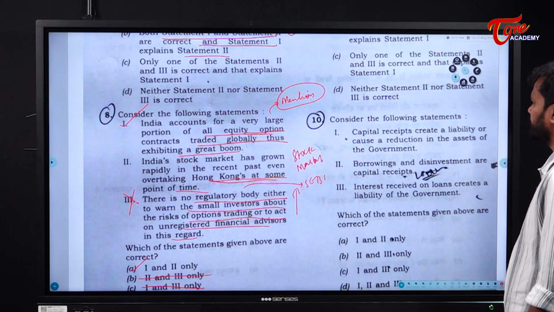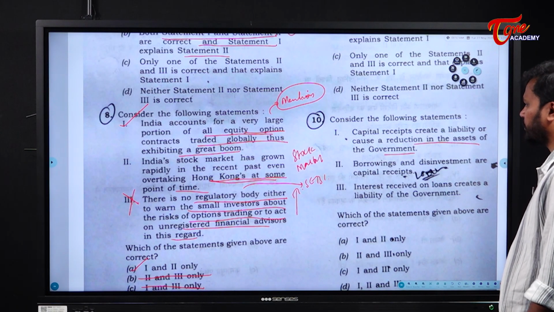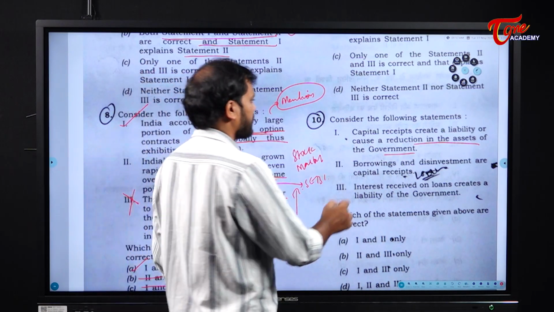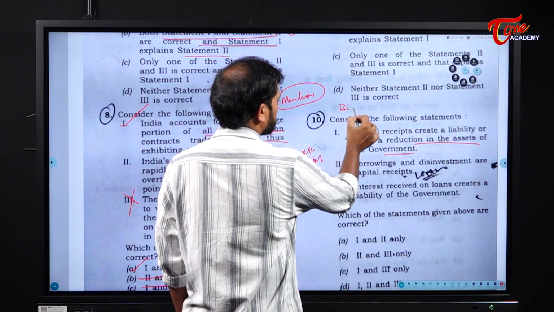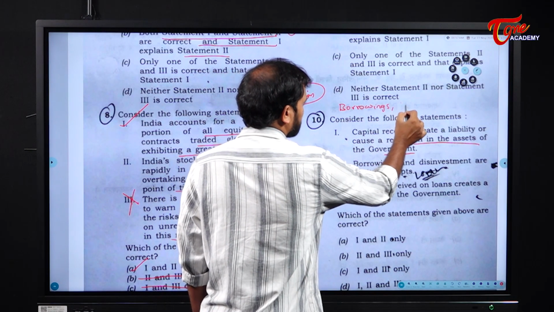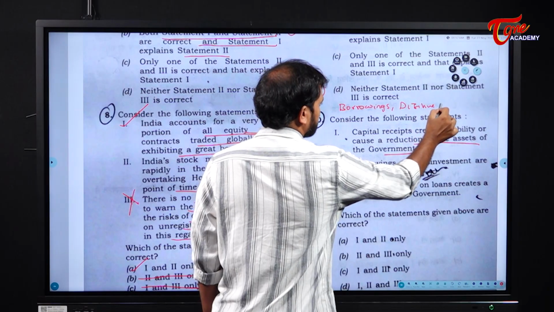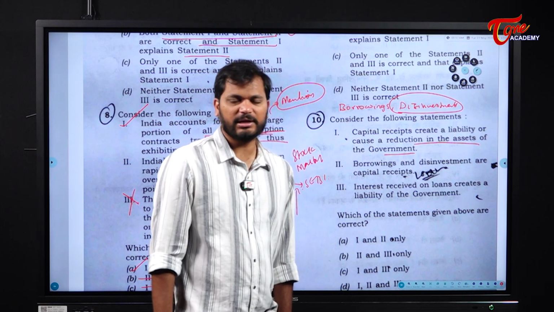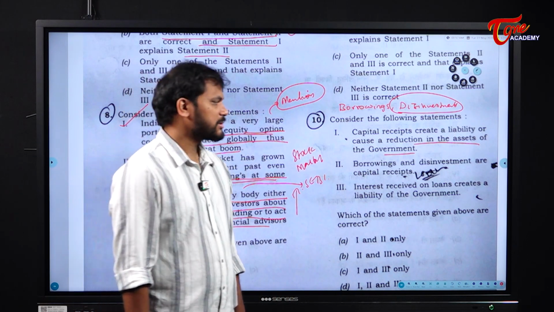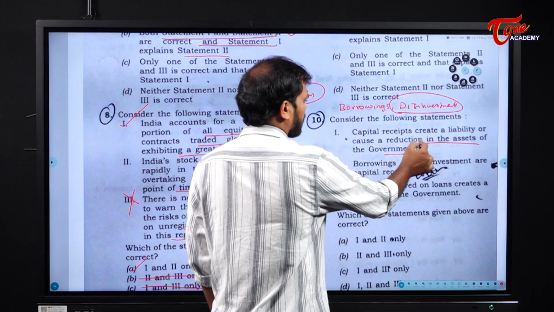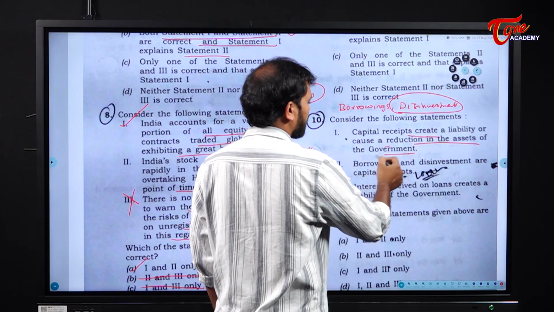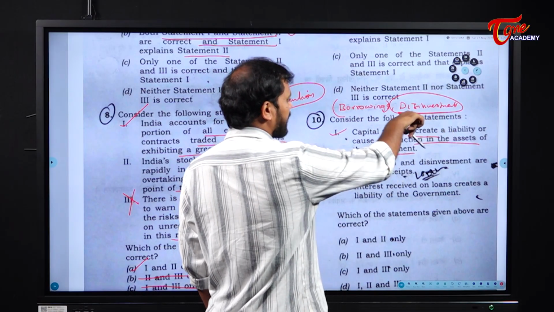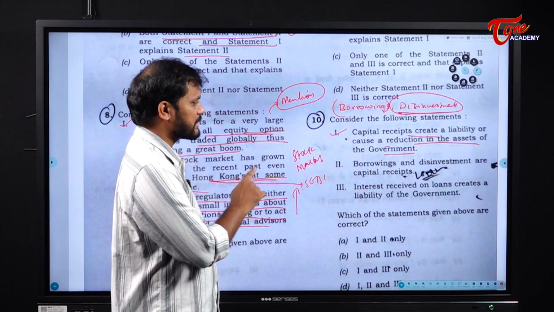Consider the following statements. Capital receipts create a liability or cause a reduction in the assets of the government. First of all, we need to understand what capital receipts are. The sources of capital receipts are borrowings and disinvestments. Disinvestment is nothing but the sale of an asset that belongs to the government. So, obviously, capital receipts create a liability or cause a reduction in the assets of the government, because there is a liability in the form of borrowings and a decrease in the assets of the government in the form of investments. So statement 1 is correct.